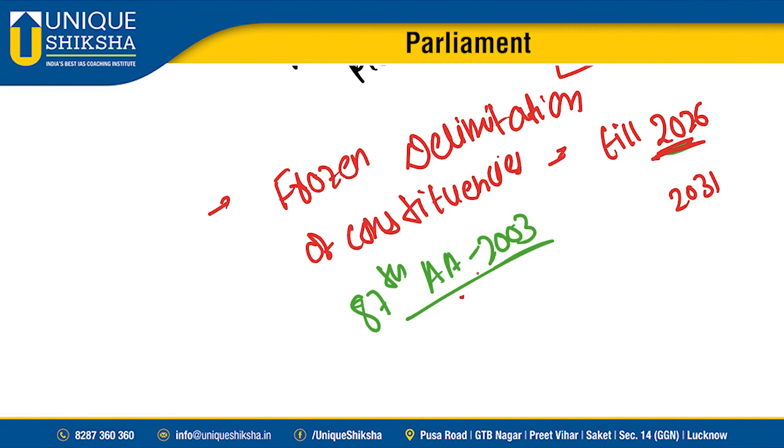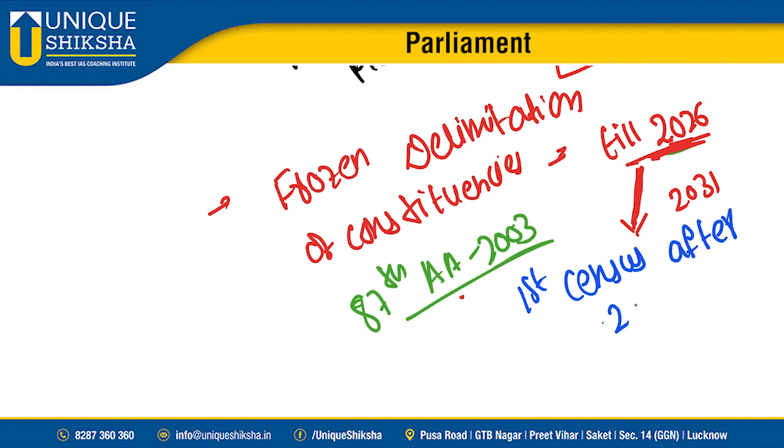It says that after 2026, the delimitation will be based on the first census after 2026. When will the first census after 2026 happen, sir? 2031. Although the freeze looks like it is till 2026, technically we have frozen these seats till the first census after 2026, that is 2031.